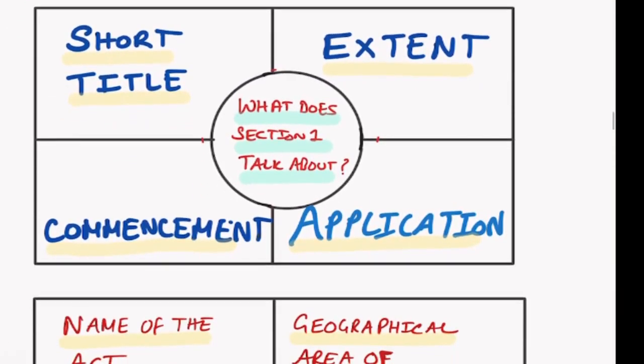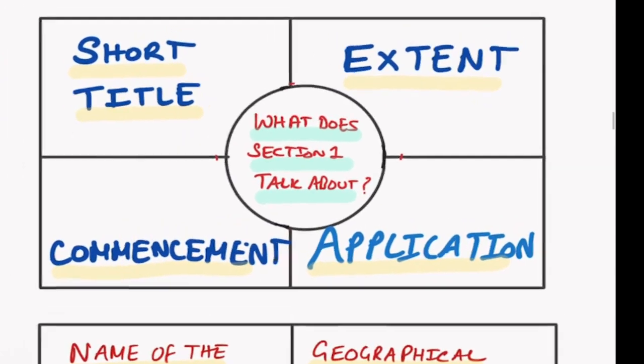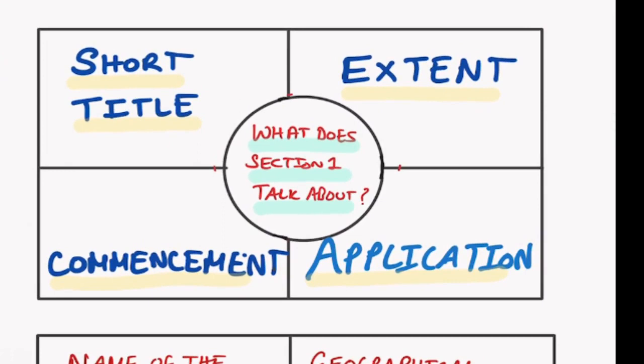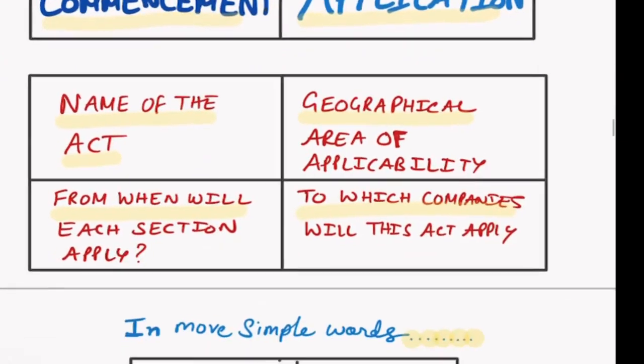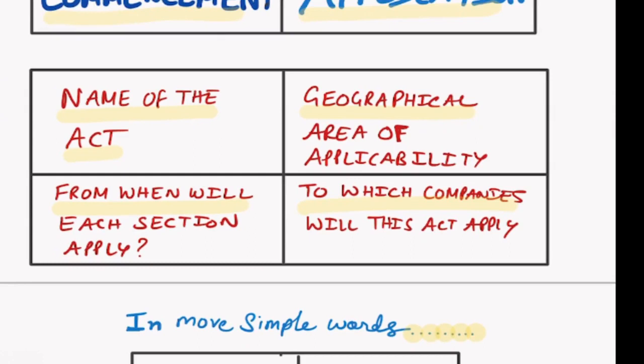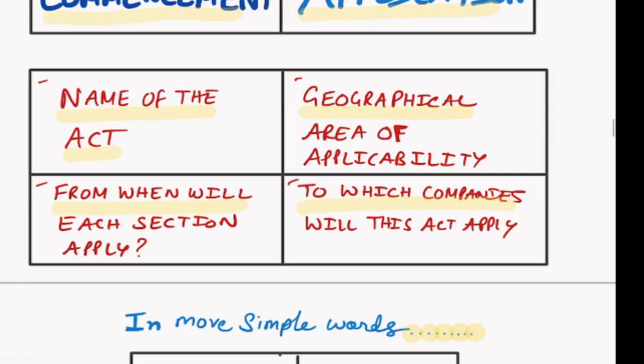So for preliminary, we need to understand section number 1. What does section number 1 talk about? It talks about the short title, the extent, the commencement and application. So in simple words, it talks about the name of the act, correct? Then the geographical area of the applicability of this act, from when each section of this act will become applicable, and to which companies this act will be applicable. These are the 4 broad things. If you understand this, section number 1 will become easy.